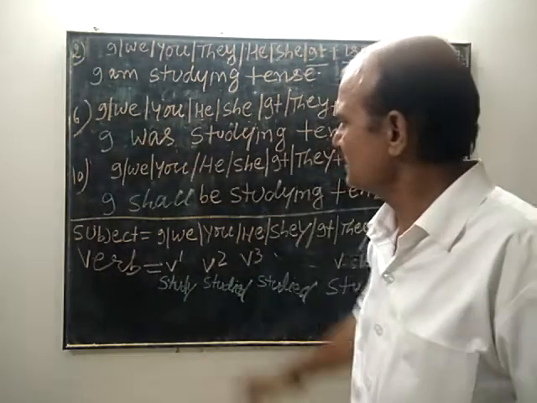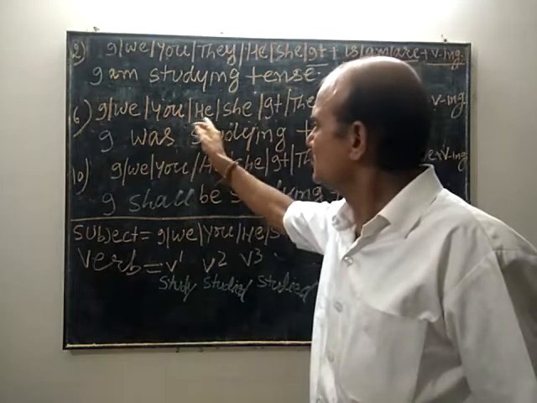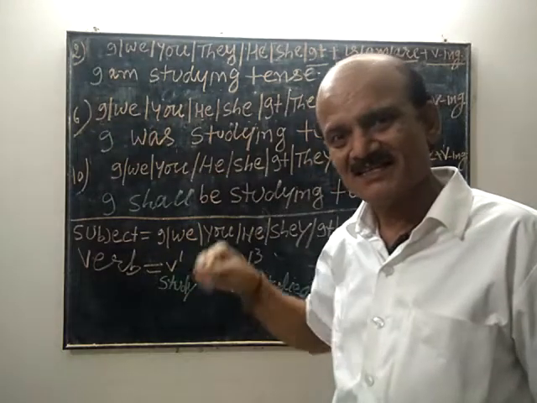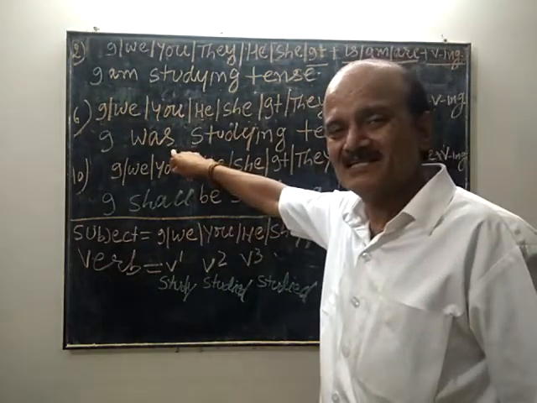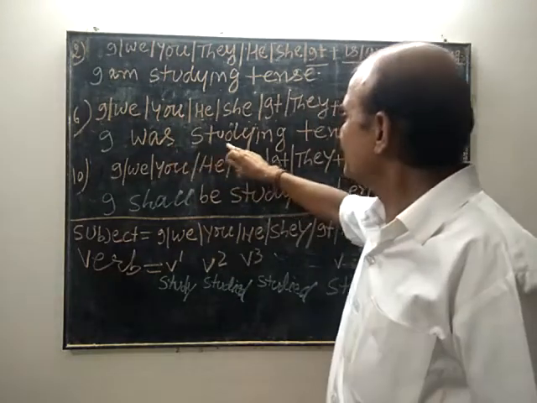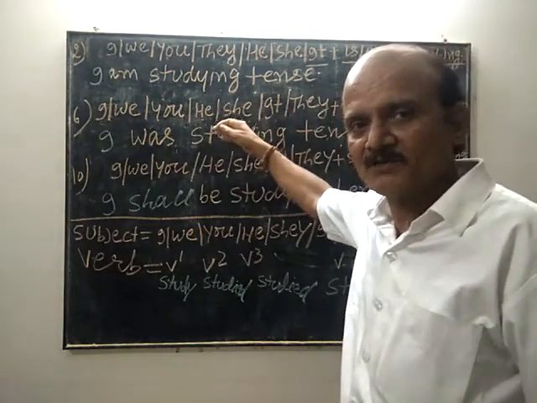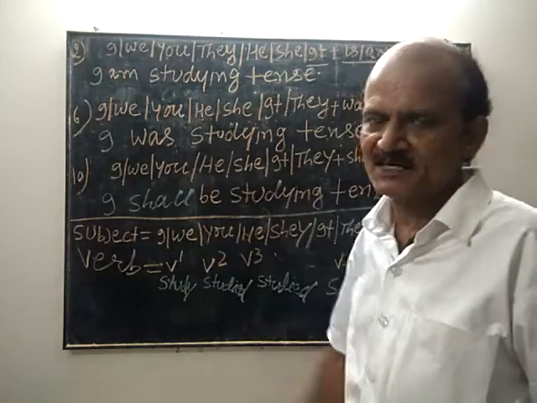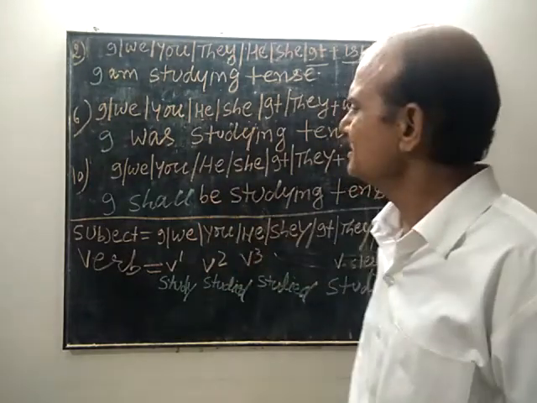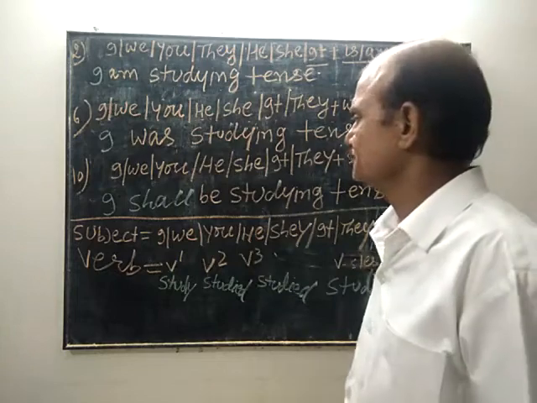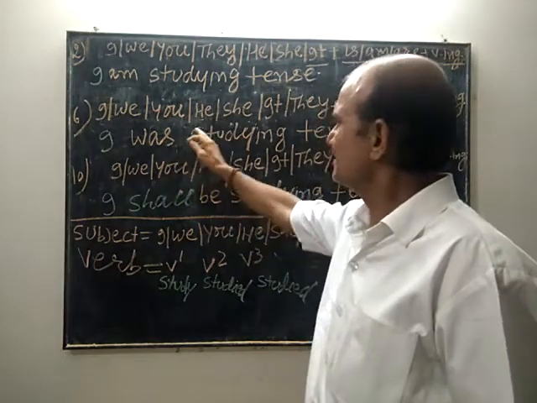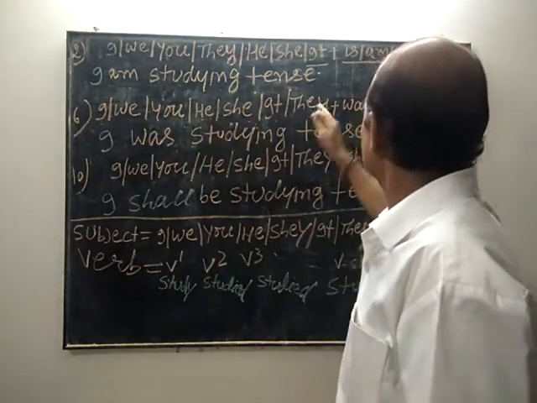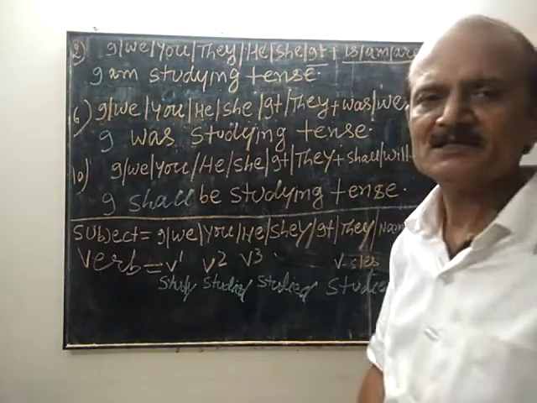In past continuous, we shall have two structures. If the subject is I, he, she, it, was is used as the helping verb, followed by verb ing. For example, I was studying, he was studying, she was studying, as I have already told you. If the subject is we, you, they, were will be used.